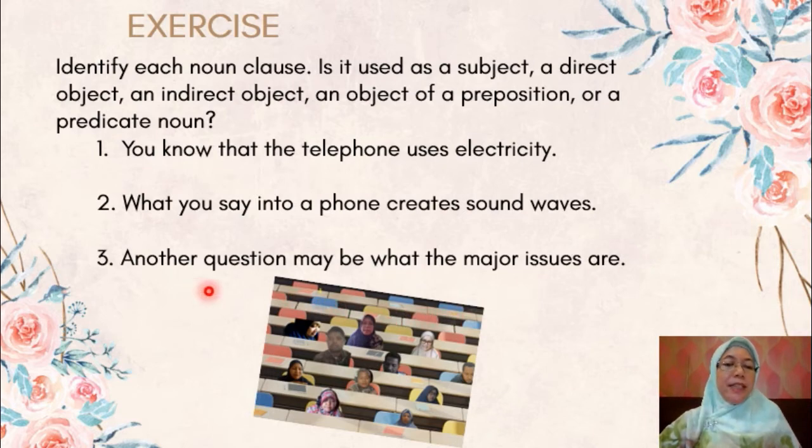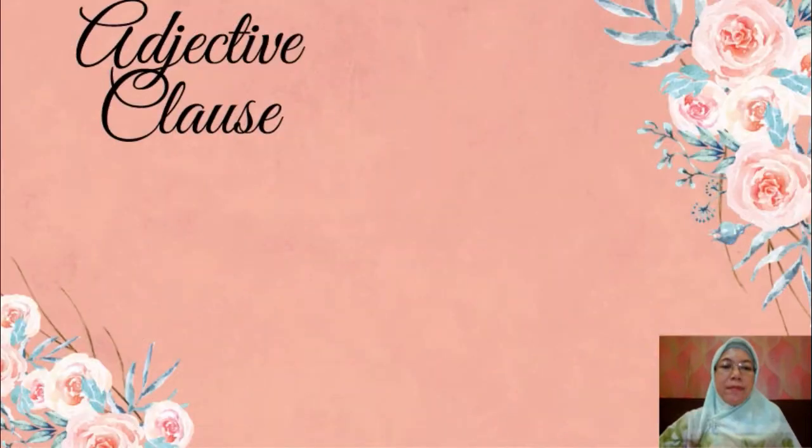Number 3. Another question may be what the major issues are. What the major issues are is a noun clause, and it functions as a predicate or complement noun. Okay, that's all for noun clause.